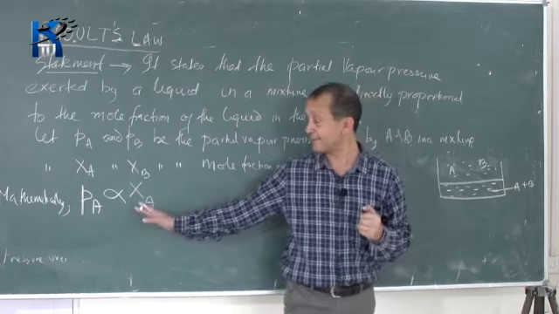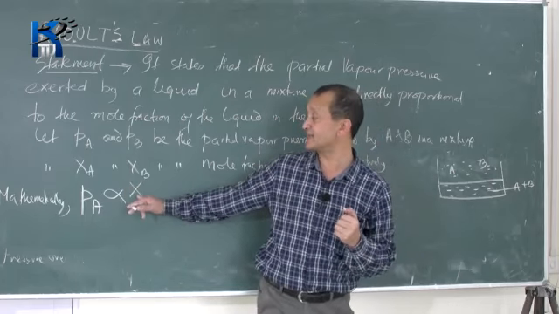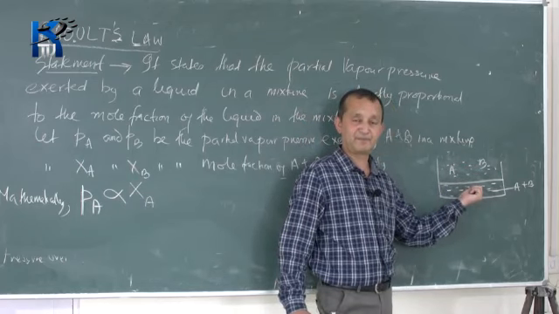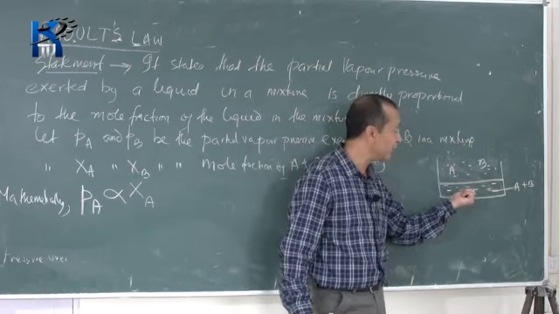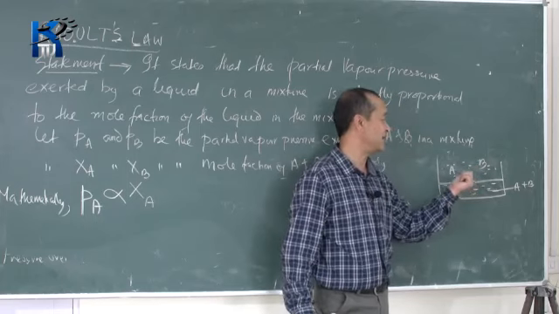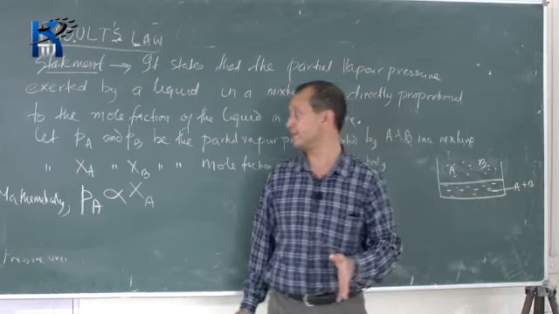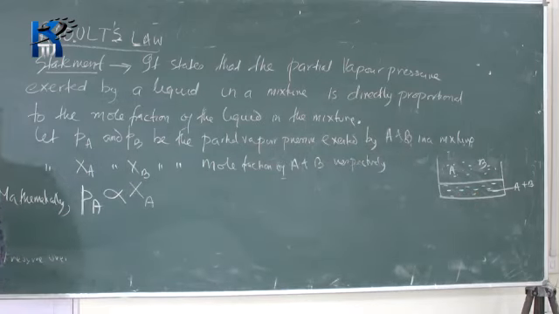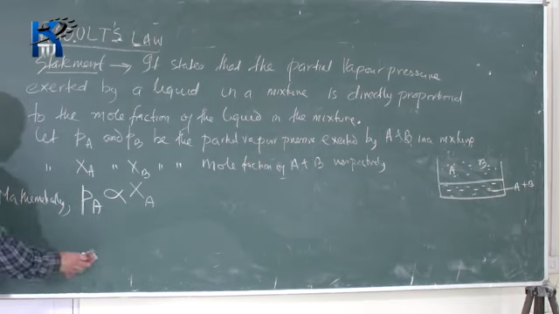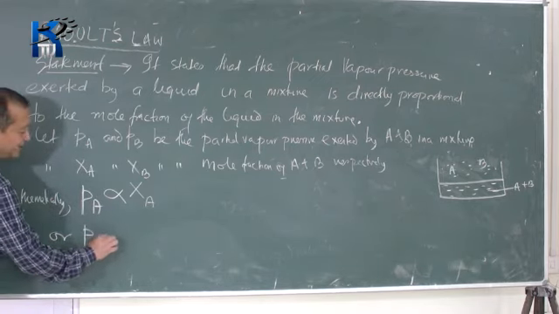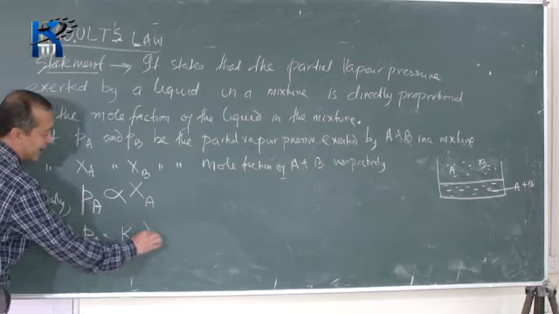And the second part, the mole fraction XA, refers to the concentration in the liquid. The concentration of A in the mixture is XA. So there are two parts, that's what you have to understand. Mathematically PA is proportional to XA, and all of you know that whenever there is a proportional sign, we can write PA is equal to constant into XA.